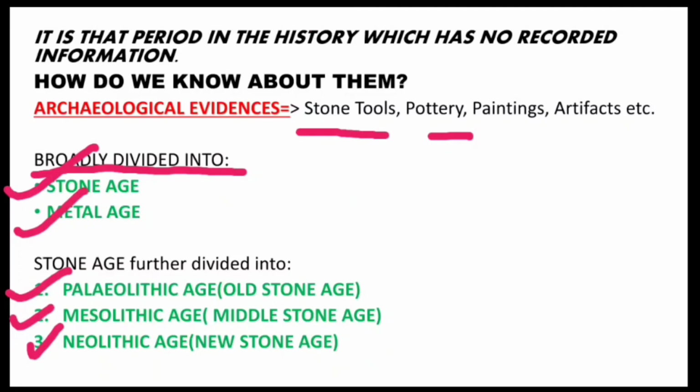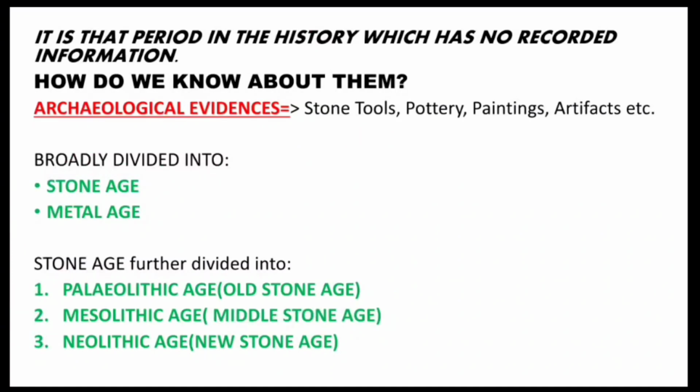Now let's break the word Paleolithic. Paleo means old and lithic means stone. So this age is also known as the Old Stone Age. Meso means middle. So this age is also known as the Middle Stone Age. Then comes the Neolithic Age. Neo means new. So this age is known as the New Stone Age.